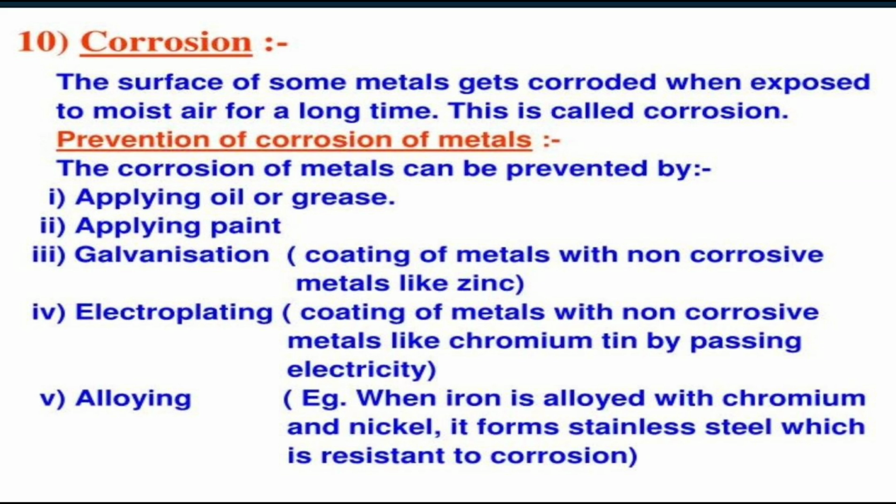The next method is alloying. Now what is alloying? Some metals become corrosion resistant when alloyed with other metals. An alloy means a homogeneous mixture of two or more metals, or one or more metals and a non-metal. So this is alloying. Alloying is used to prevent iron from rusting. For example, stainless steel, which is an alloy of iron, chromium and nickel, does not rust easily. So this is how the alloying method is helpful to prevent rusting, by mixing one metal with another or with a non-metal.